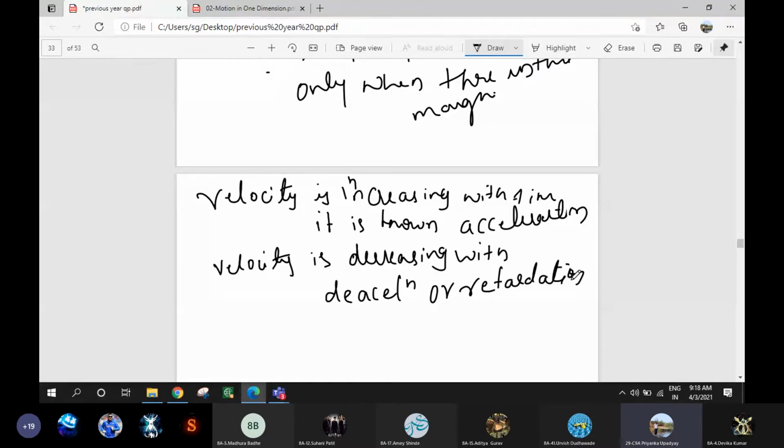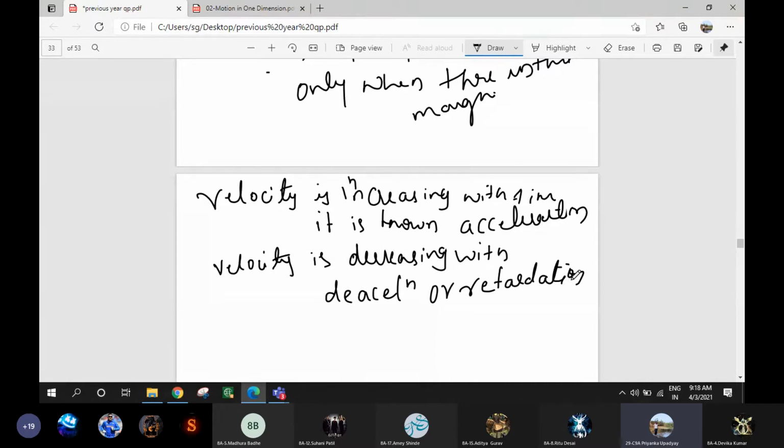When you ride a car or a bike, what happens? Sometimes you race the vehicle. When you race the vehicle, what will change? Velocity per unit time will change. To race it, velocity increases with time. So at that time you say that it is acceleration. I'm accelerating the vehicle, right?